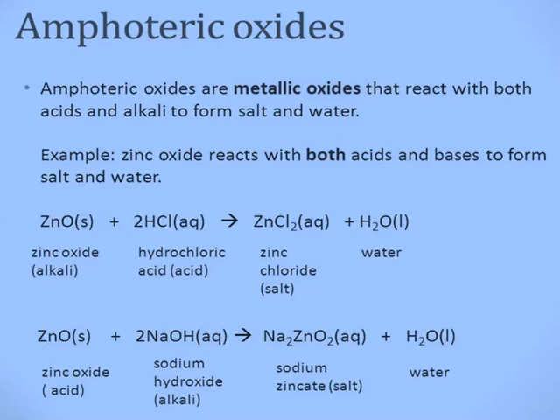The alkali present, or the base present in the reaction, is sodium hydroxide. So for this situation, the corresponding acid is zinc oxide. Unlike other metallic oxides, zinc oxide in the first case behaves as a basic oxide and in the second case behaves as an acidic oxide.